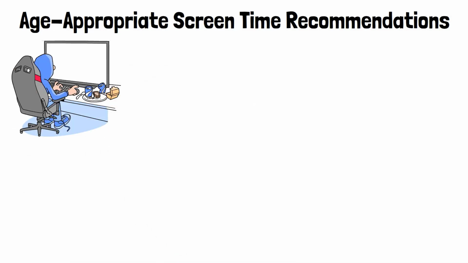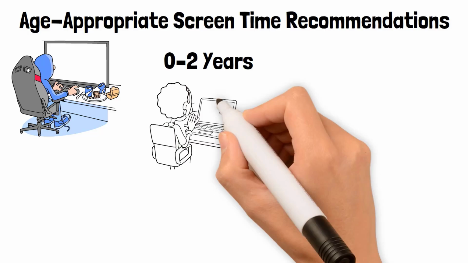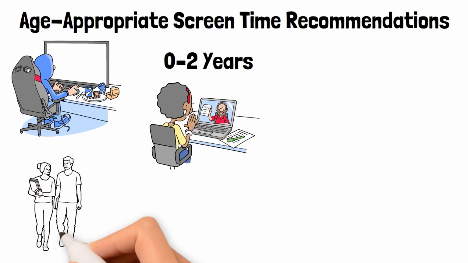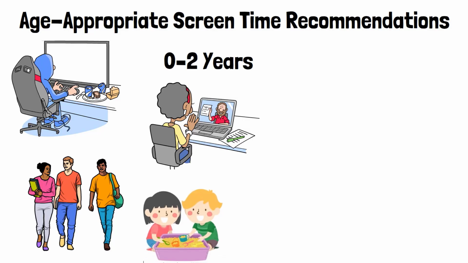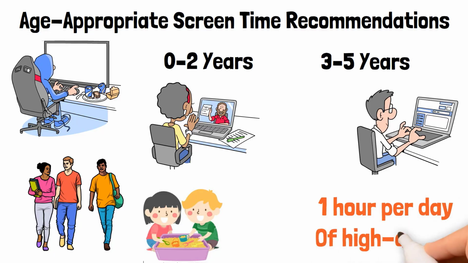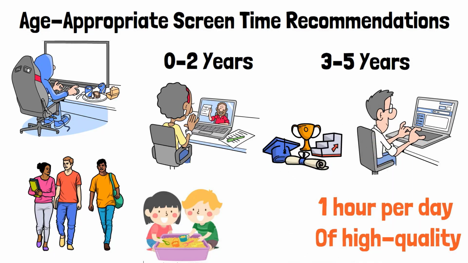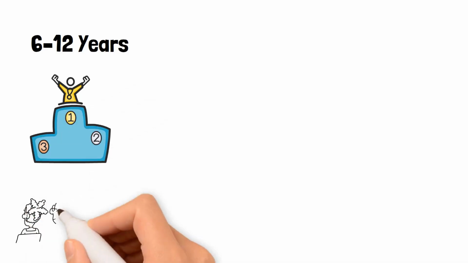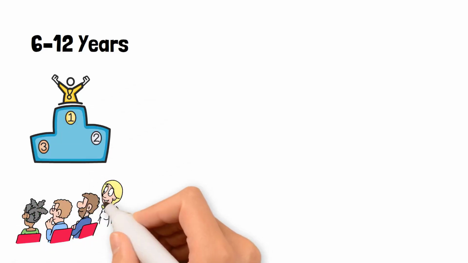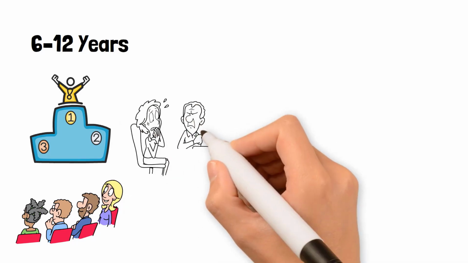0 to 2 years. Avoid screens except for video chatting with family or friends. Focus on sensory play and face-to-face interactions instead. 3 to 5 years. Limit screen time to 1 hour per day of high-quality educational content. Encourage active engagement by watching or playing alongside them. 6 to 12 years. Aim for 2 hours per day, focusing on a balance between educational and recreational screen use. Use screens as a tool, not a default activity.